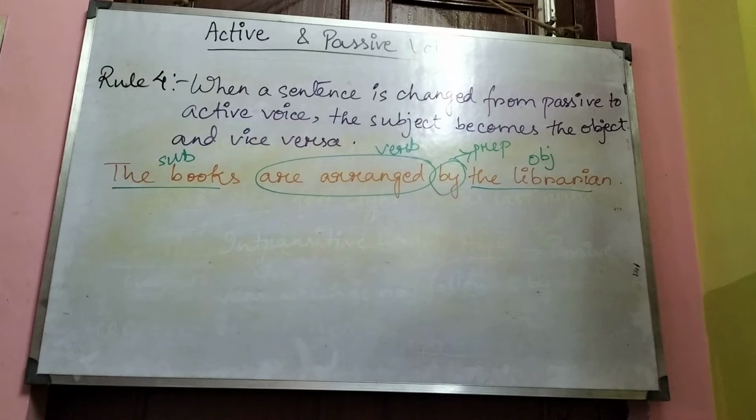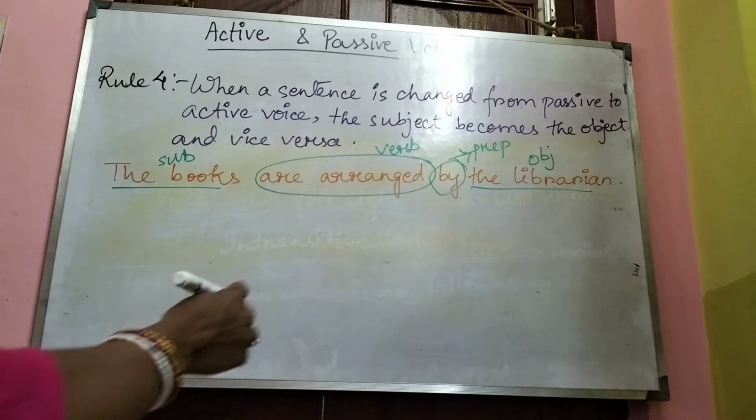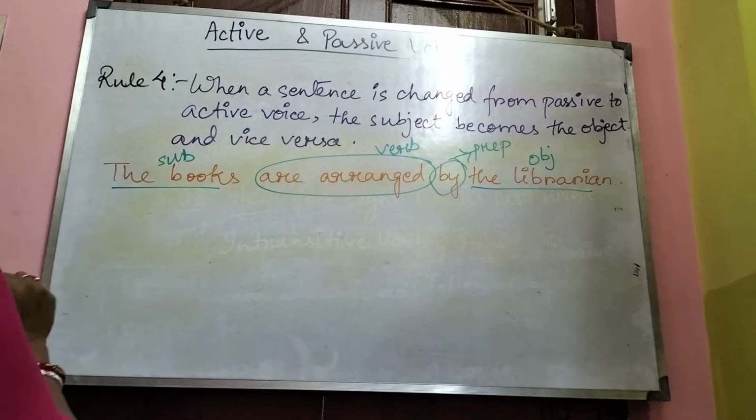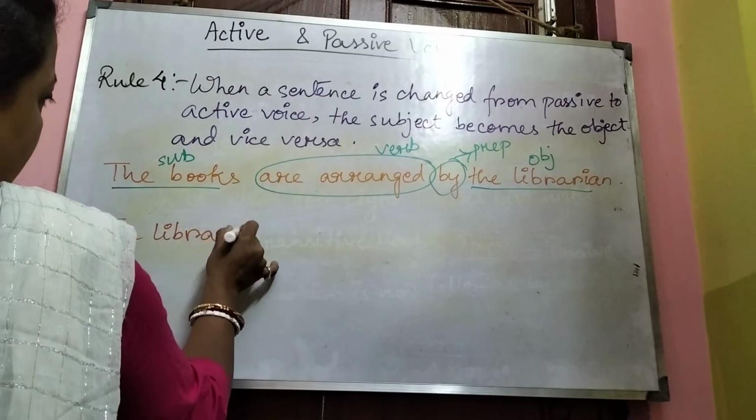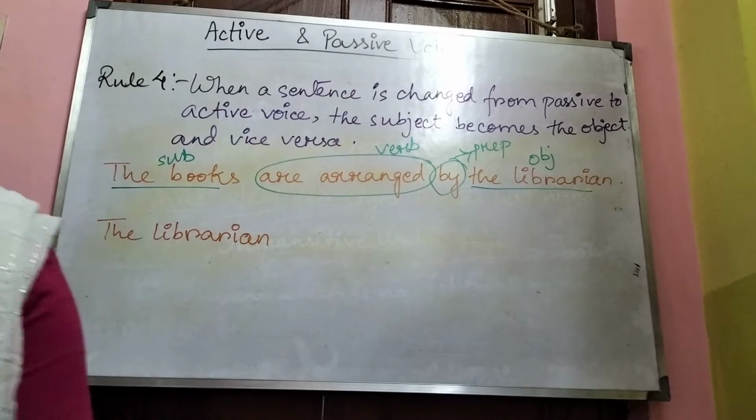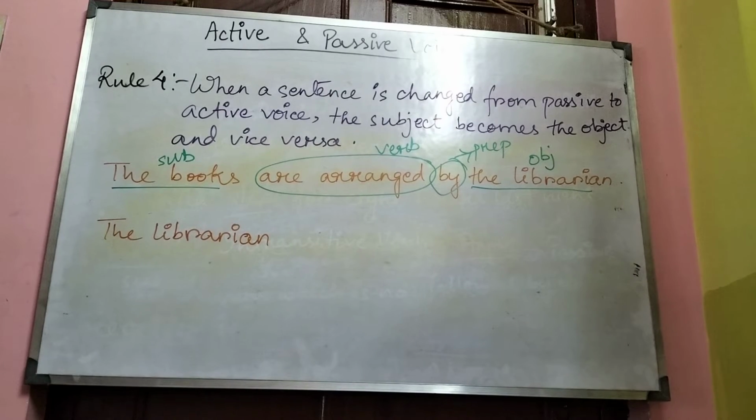Okay. So now if we want to change this sentence into active voice, according to the rule, what will happen? The object librarian will come at first. That is the librarian. Then are arranged. You have to notice the form of the verb will change when the sentence in passive voice is changed to its active voice.